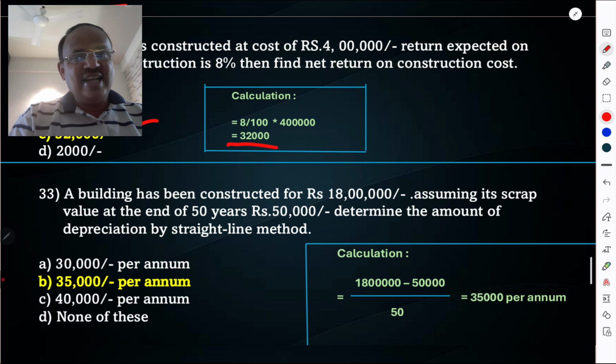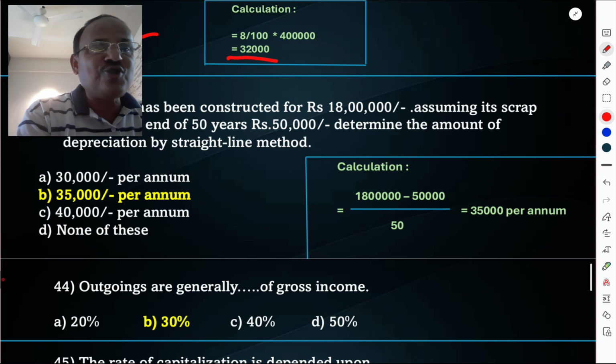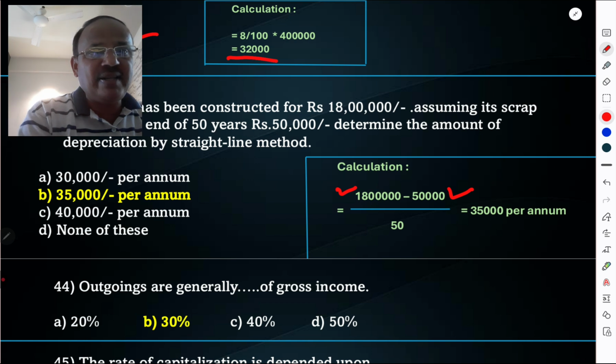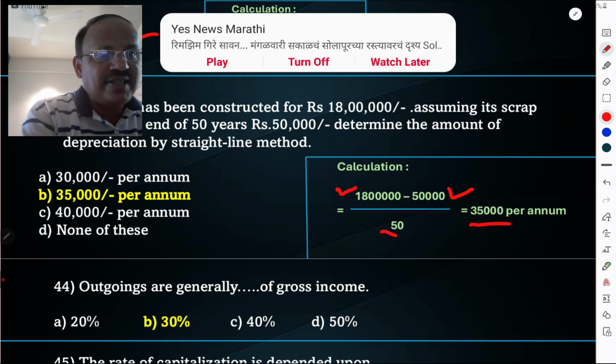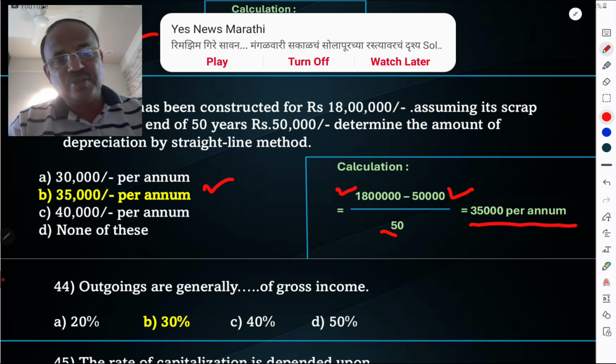A building has been constructed for rupees 18 lakhs. Assuming its scrap value at the end of 50 years is 50,000, determine the amount of depreciation by the straight line method. Straight line method: total cost is 18 lakhs, subtract the scrap value, which is 50,000, divided by number of years, 50. That is 35,000 per annum. So option B is the correct option.